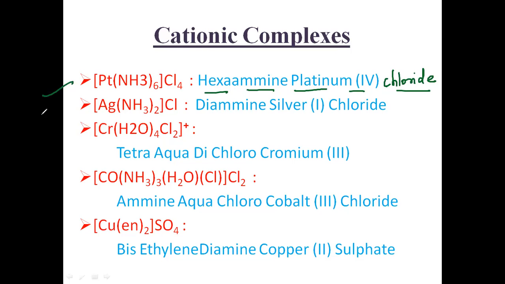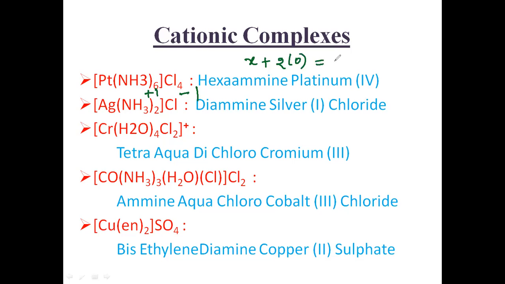Next one, let us see here, Ag(NH3)2Cl. What is the name of this complex? First of all, find the oxidation state. Chlorine is -1, so the charge of the complex will be +1. Find the oxidation state of silver. I don't know it, so I'm writing X. Two ligands are there, 2 into 0, they are neutral, which is equal to +1. And then X is equal to +1, because 2 into 0 is 0, X plus 0 is equal to +1.